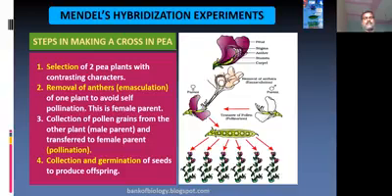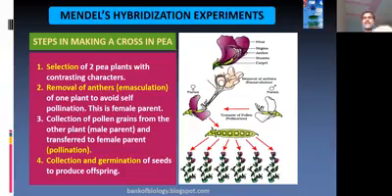This is the female parent: once we remove the anther by the process of emasculation, that flower becomes the female flower. Collection of the pollen grains from the other plant, the male parent, and transfer to the female parent. That process is called pollination.